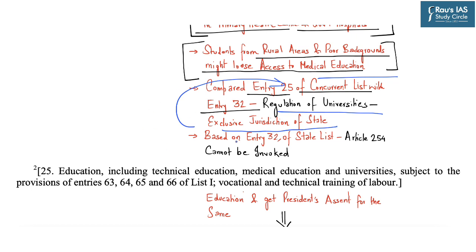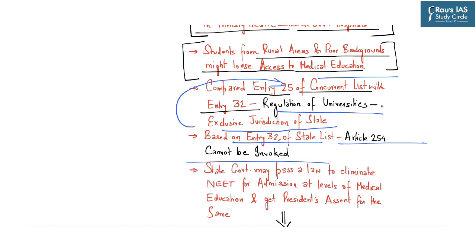Further, the committee stated that based on entry 32 of the state list, Article 254 cannot be invoked, so far as the matter relates to regulation of universities. So basically, if the state government comes up with a law eliminating NEET as a route for admission into medical education, but does this under entry 32, then in such instances Article 254 cannot be invoked by the center, because the state government is very much within its own limit.